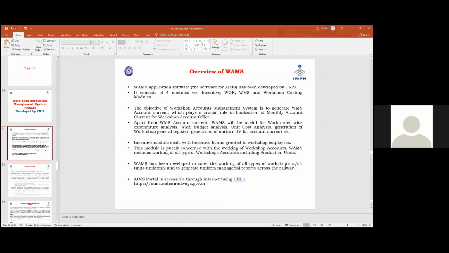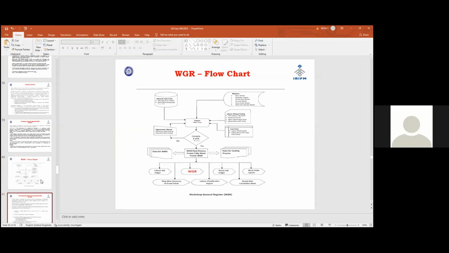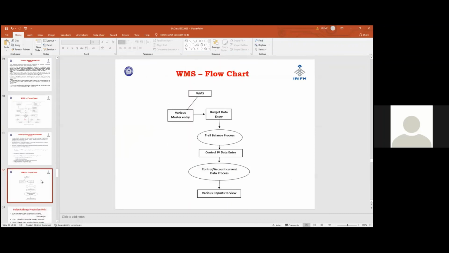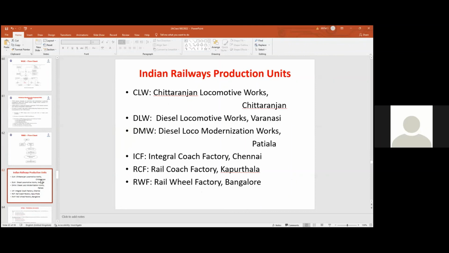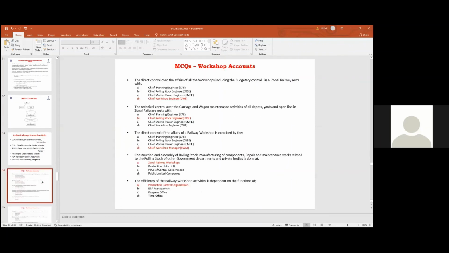WMS has a standardized format, uniformly can be adopted by all workshops, general workshops, and it will generate uniform managerial reports across the railway. Our AMS portal is accessible through internet using URL. So that is the incentive module, workshop journal module. I am sharing the flow chart, all these items, with you. So these are all the production units names. Next I am sharing the MCQs with you.